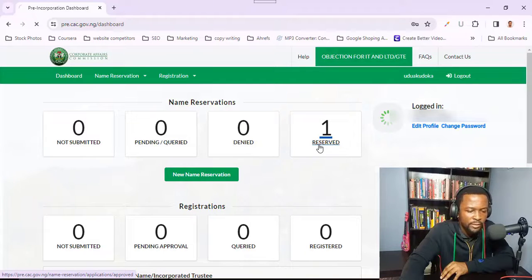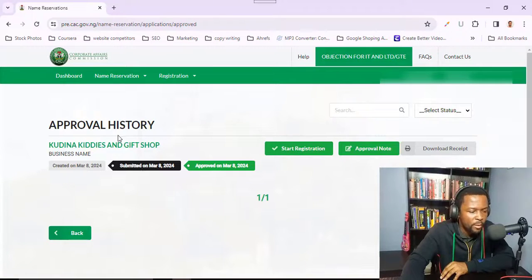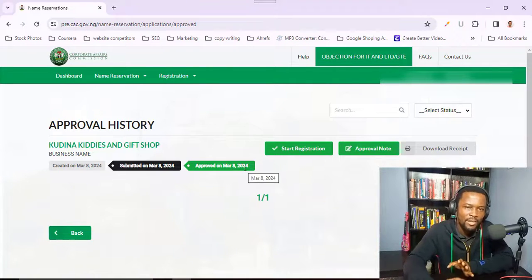So let's click on the reserve. Here we are on the approval history page. On this page there are lots of things. This is the button for you to start your registration, and you can see here that this was created on March 8th, submitted on March 8th, and approved on March 8th. So everything was done on that day.